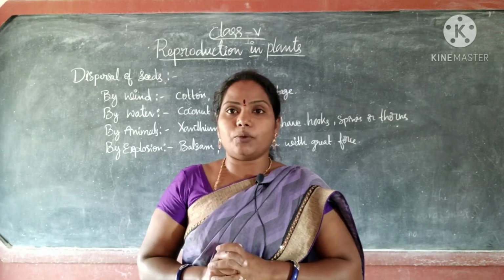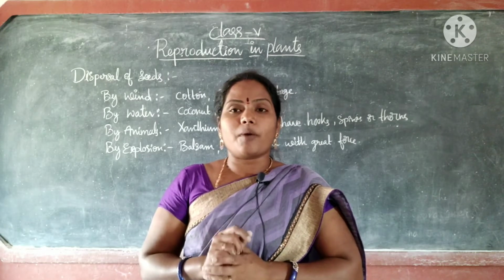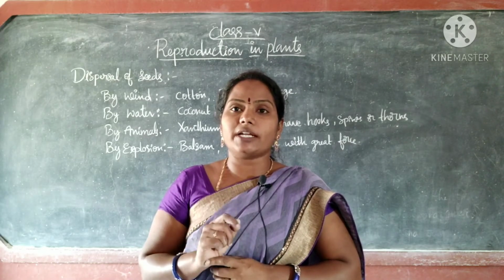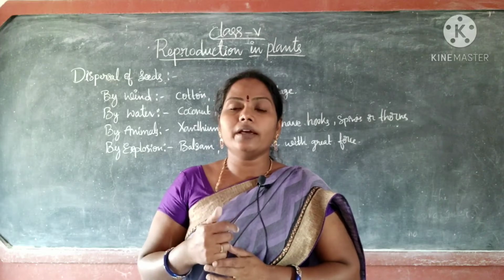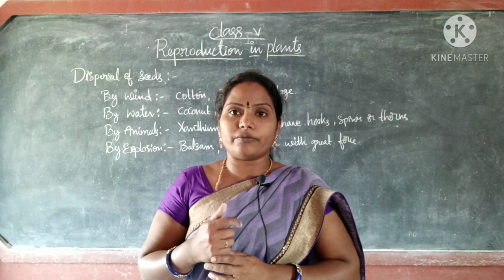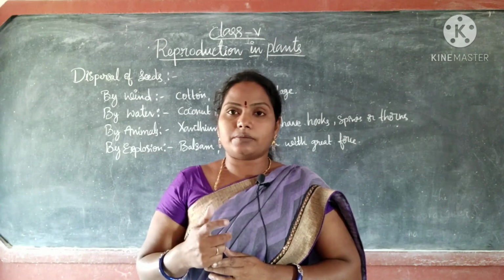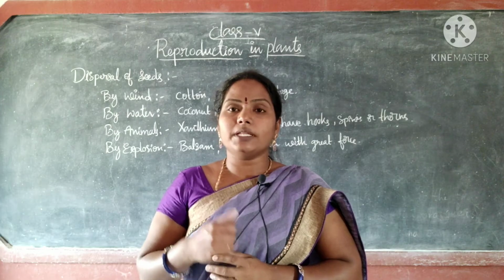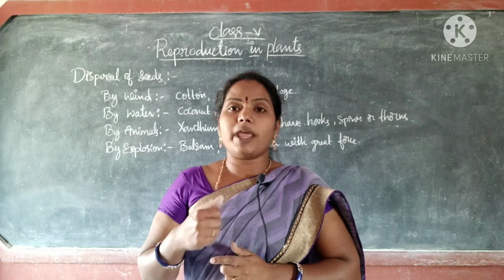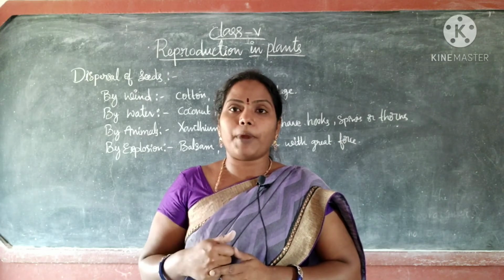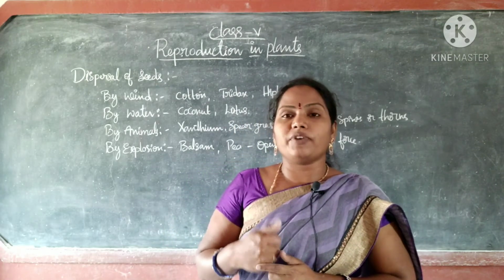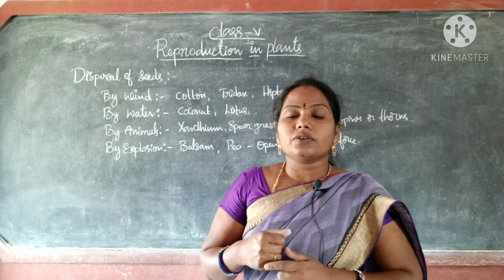Okay, are you understanding the topic? For the proper growth of a plant, it needs sufficient air, water, sunlight and space. If any one of these is lacking, the plant may not grow properly. That may affect the growth of the plant. I will give you one example for this.